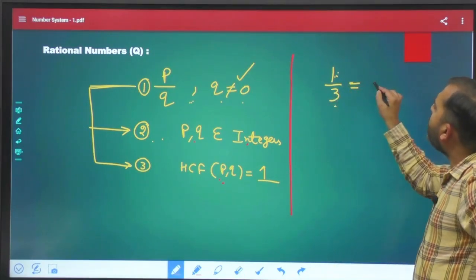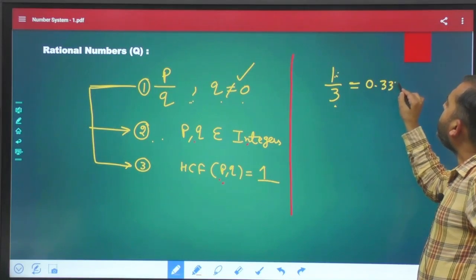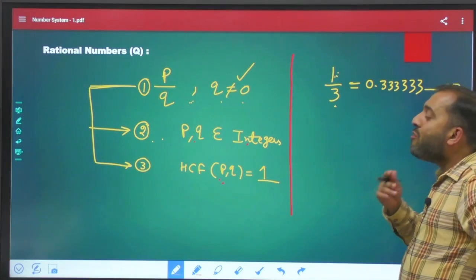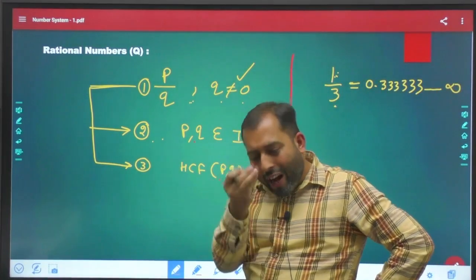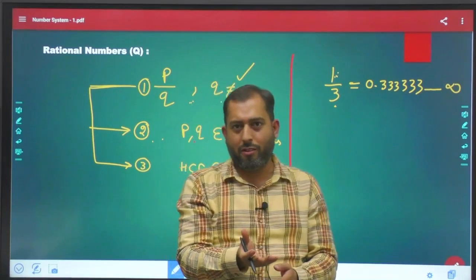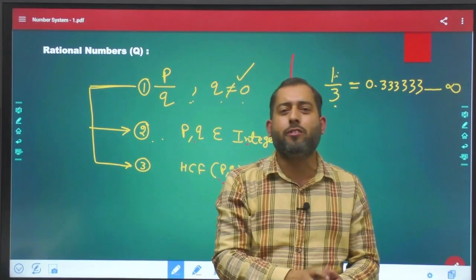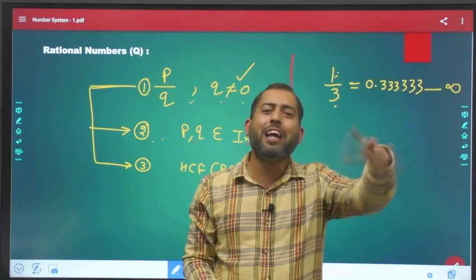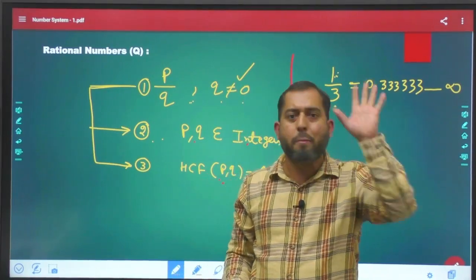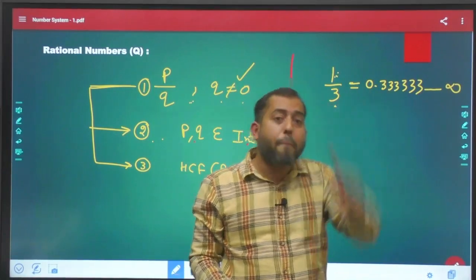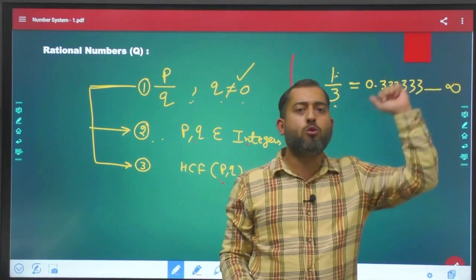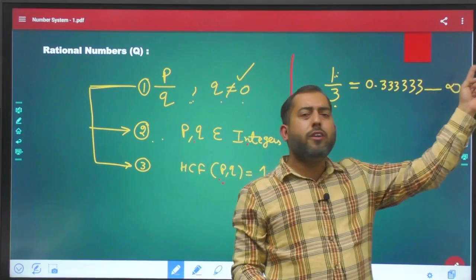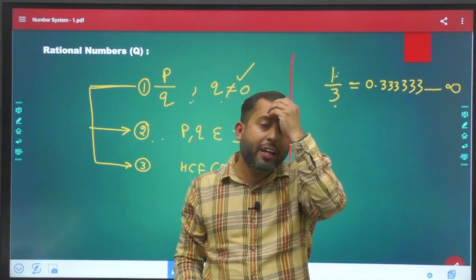If you solve this, you will get 0.3333333 goes on till infinity. Now, just try to learn one thing, guys. If you divide 1 by 3, you will get something like this. Don't pay attention to your calculator, do the actual division. It might be possible that after writing 3 like 5 or 10 times, the calculator will stop answering. But if you do this properly, you will find out this 3 will never go off. It will just repeat itself over and over again till infinity. We cannot even count it.